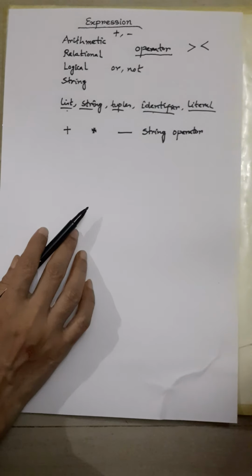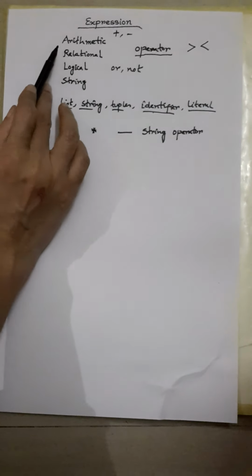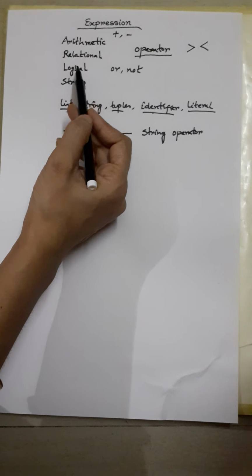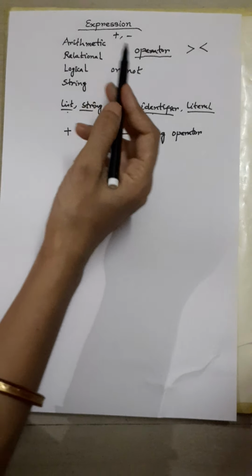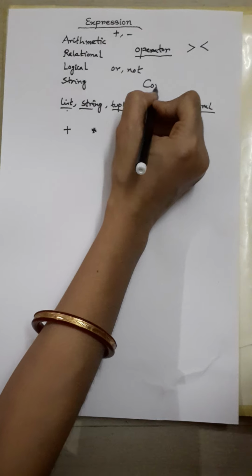So these are the different types of expression in Python. Now we know what is expression in Python, and we know what are the different types of expressions available in Python also. And if a combination of different types of operators is there in an expression, then it is called a compound expression.